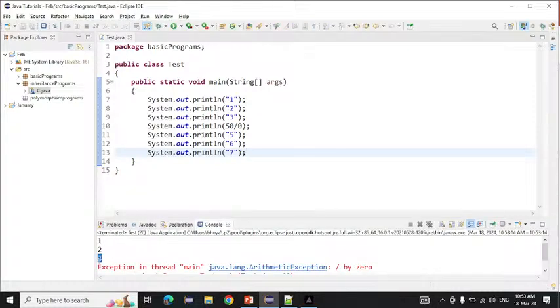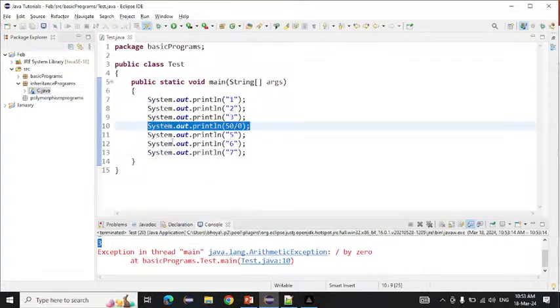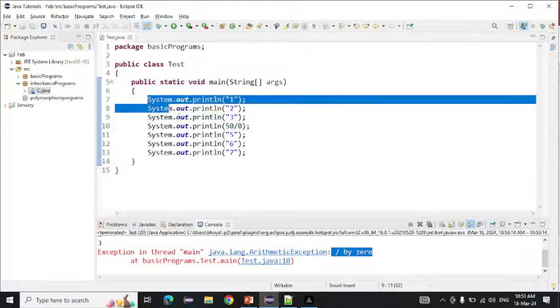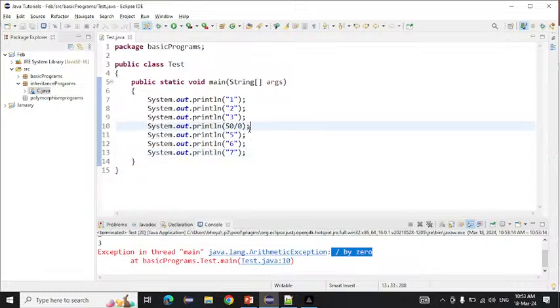1 2 3 is printed, then it gives an error. Actually, it is giving an exception. Which exception? The ArithmeticException, divide by zero. Why are we getting the exception here? That is the description it gives, because we divided by 0. So see here, this is our normal flow of execution, and during runtime we are getting the exception here.